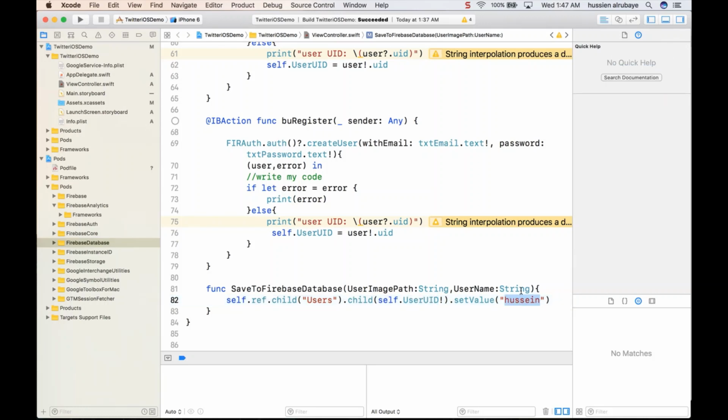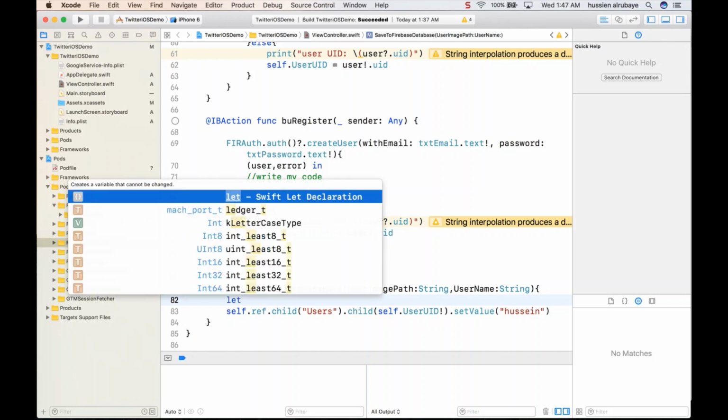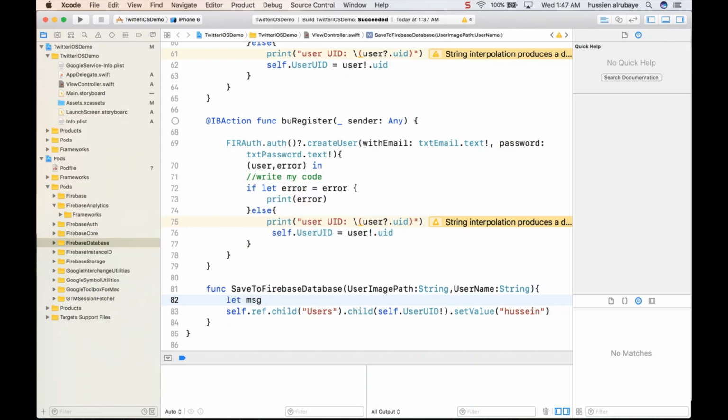But this is not what I am looking for. I want the node to have two things, so I have to do it this way. I say let msg, the information that I want to save, two things. The first thing is user full name, and this should be whatever the username is.